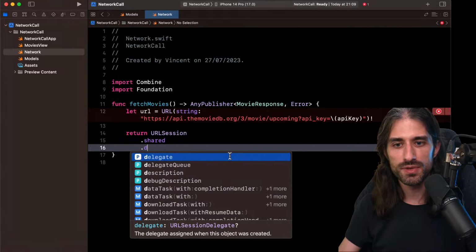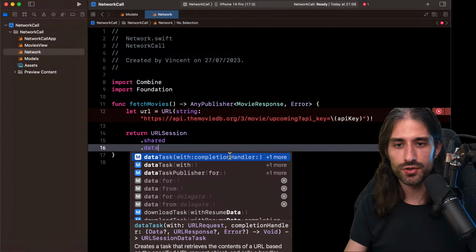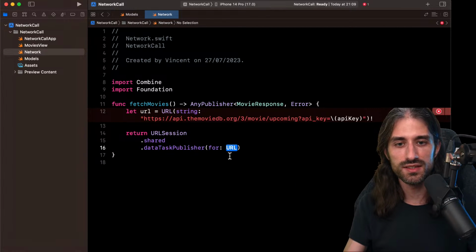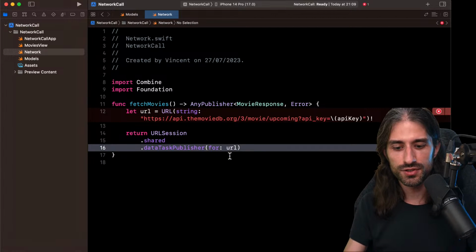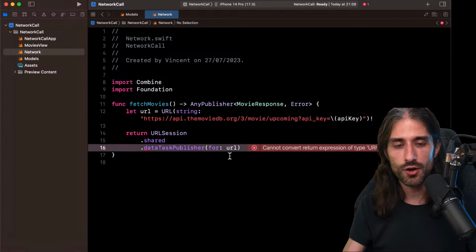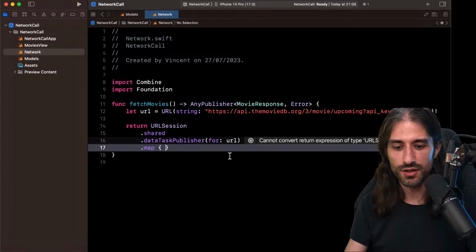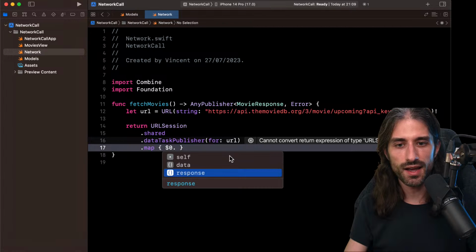But since we are writing a publisher, we can use another method called dataTaskPublisher, which returns a publisher, and we give it a URL as its input. And now on this publisher, we can do things. For instance, we can map over the result. So here, the result has two things, the data and the response.